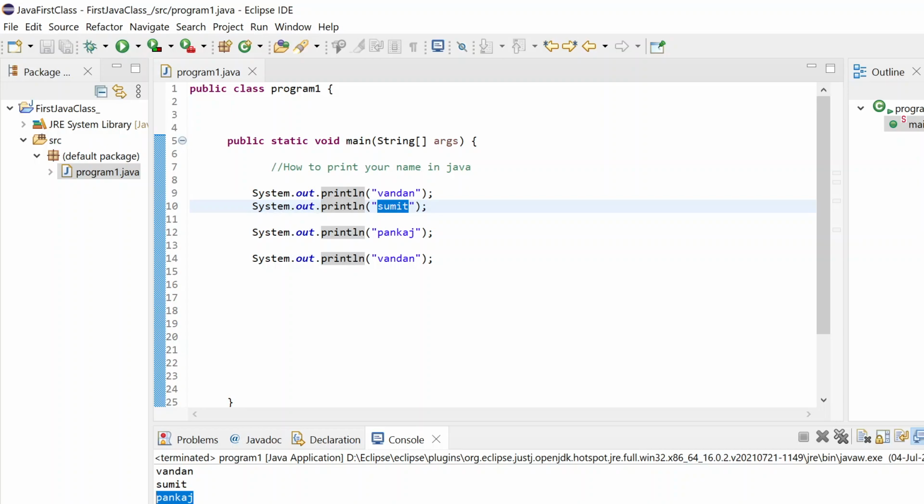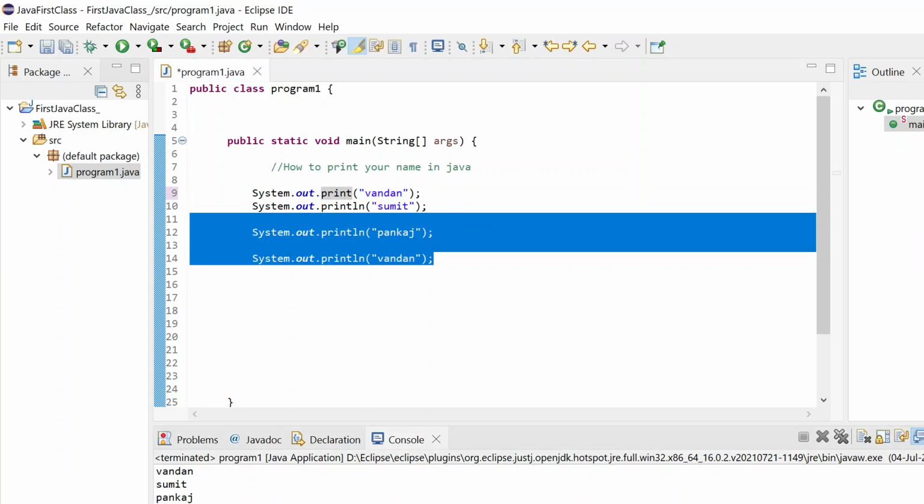Earlier what was happening is that we were using only print. After printing this Bandhan, our cursor control is over here only, right? After n. That is the reason it is not printed on a separate line. But once I am using println, every time you will see that it will print on a different line like this. So this is the very basic one.